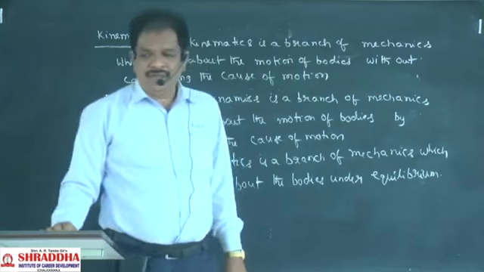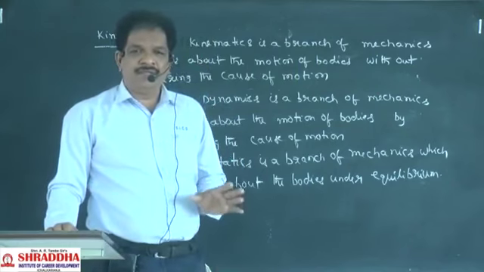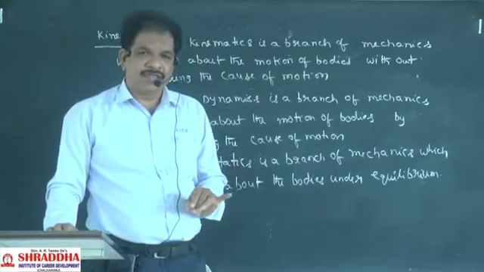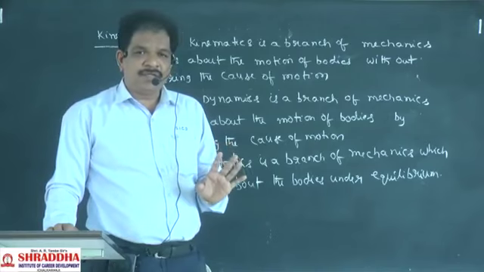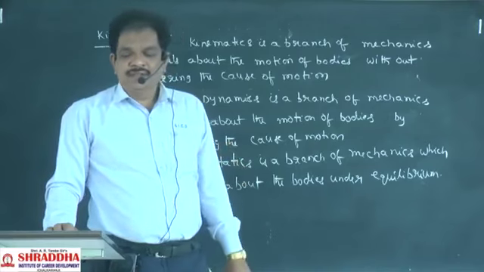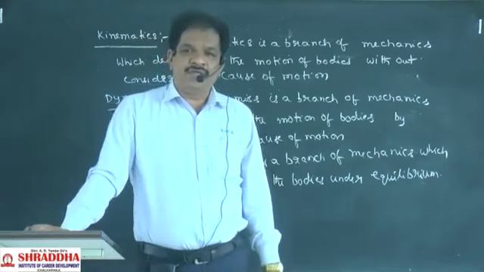When a body is in equilibrium, it means forces are acting on the body, but that body is not moving. Then we can say that body is in equilibrium.